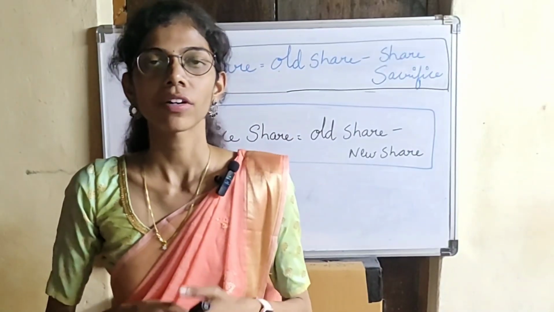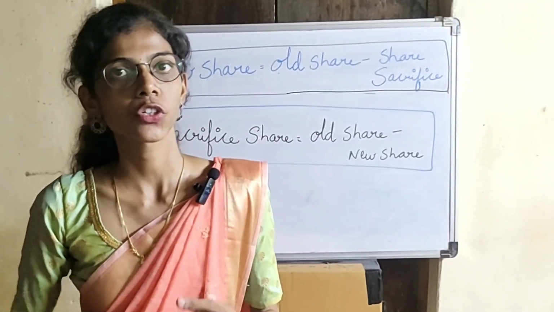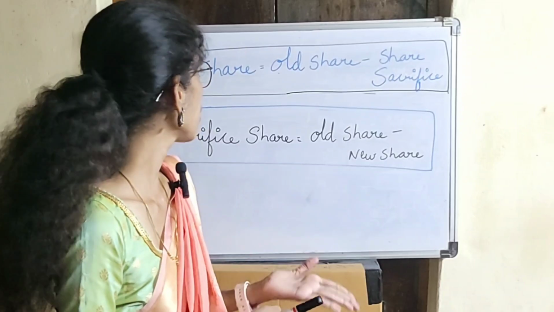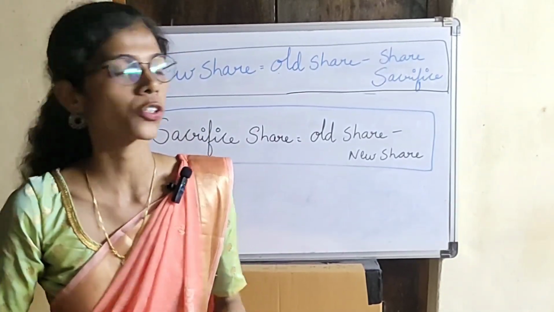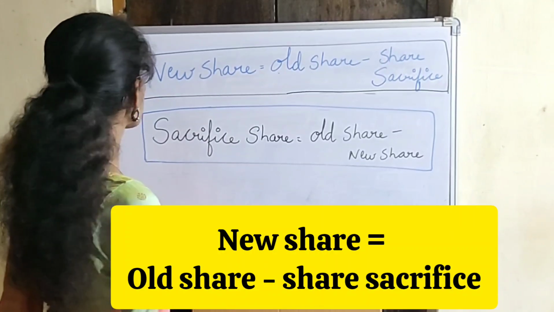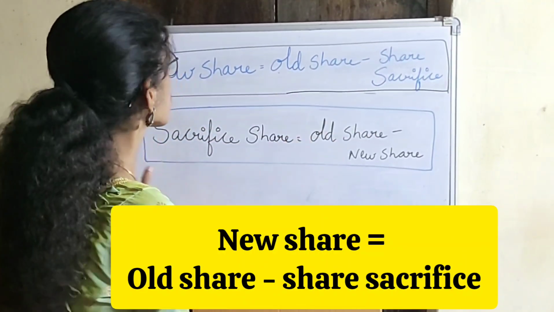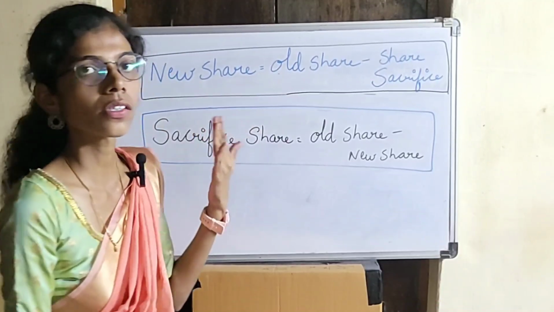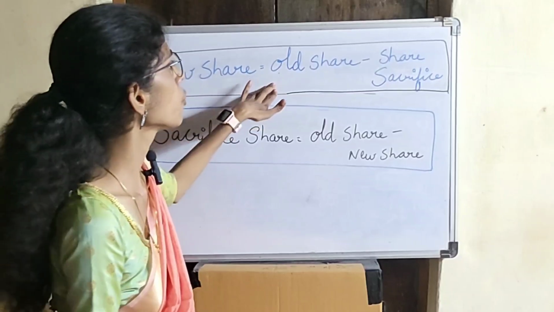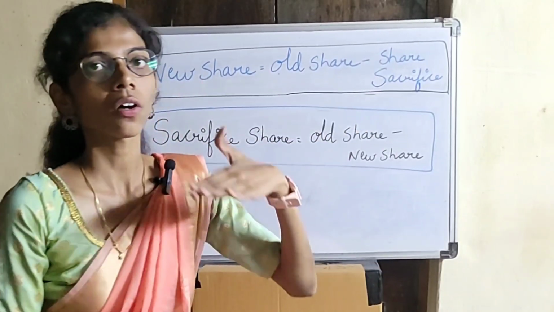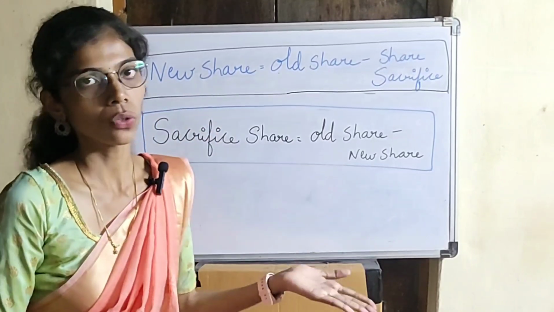So at the end, once we have studied the cases under new profit sharing ratio and sacrifice ratio, let us just brief about the formulas which we have applied while calculating the new profit sharing ratio and sacrifice ratio. The first formula is for new profit sharing ratio, that is old share minus share sacrificed. Old share means the old partners' share, that is suppose the partners were A and B, their share we have to minus from the share which the old partners have sacrificed to the new partner. So that is the formula for new share.